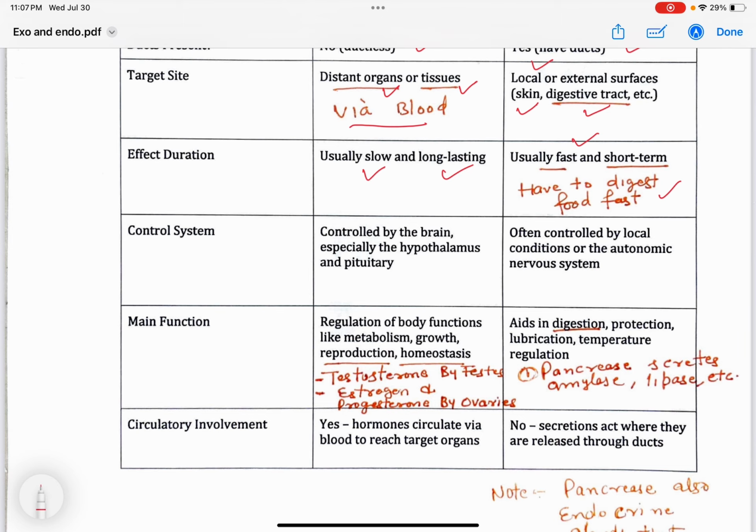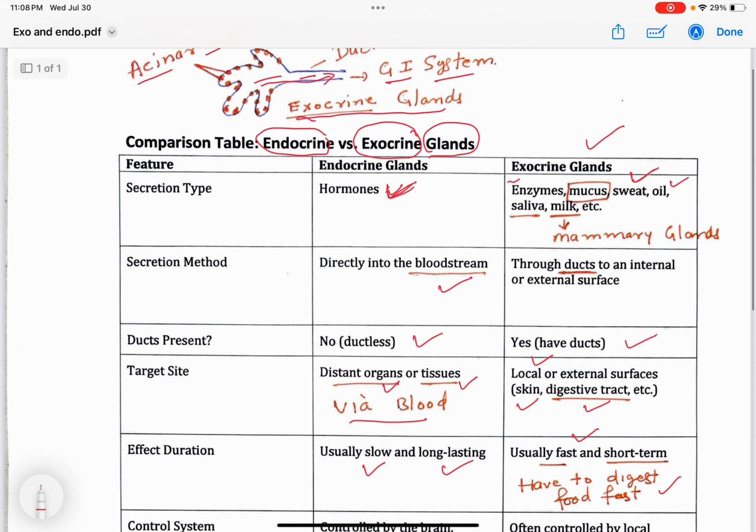A couple of examples that I can give you for endocrine glands are testosterone. Those are produced by our testes. They produce sperm, and in females, they produce estrogen and progesterone, so that they maintain their ovary and uterus structure. These are hormones. So anything secreted by an endocrine gland is called a hormone, right here. And exocrine glands, they will be called enzymes.